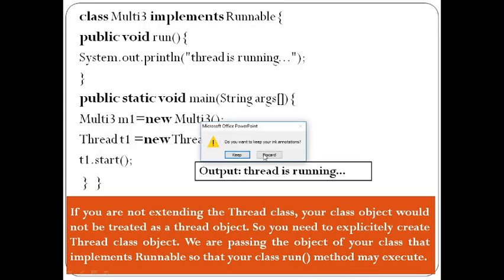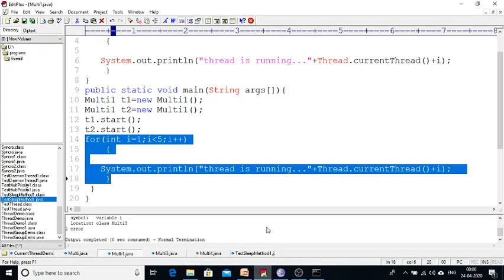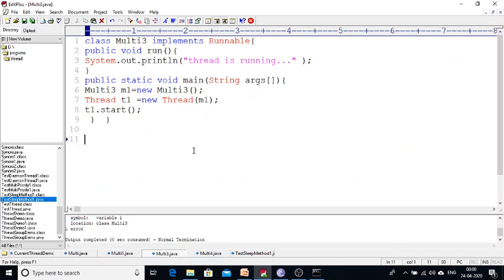What happens because Java doesn't support multiple inheritance? I will explain through a program, then you can understand. See this particular program. Here I have a class multi3 which is implementing Runnable. Runnable is an interface. It just contains the abstract method run only. So my multi3 class is providing the body for the run method, which is abstract in the Runnable interface. This is how we create a thread by using the Runnable interface.